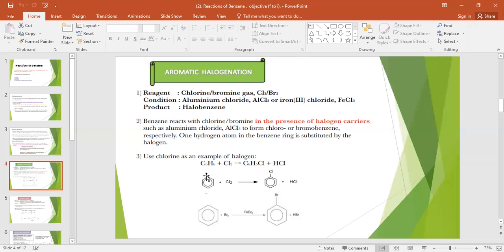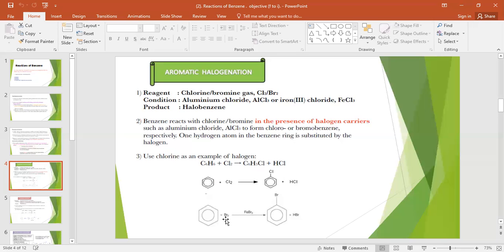Like here, replacement of one hydrogen from carbon number 1, and chlorine attaches itself, and the hydrogen removed from this position will react with another chlorine, forming hydrochloric acid. So this compound, the product, is a halobenzene. Which halogen are you going to use? Chlorine, so the name is chlorobenzene.